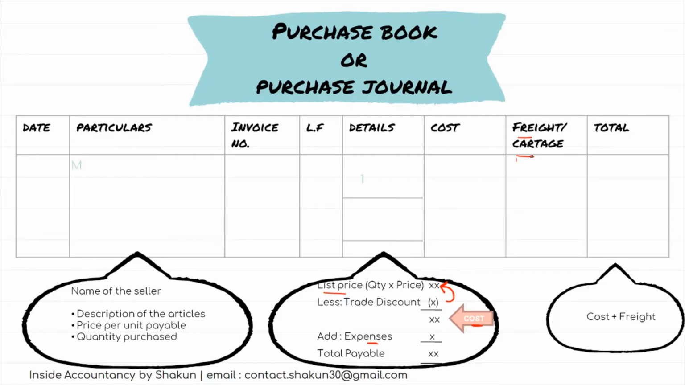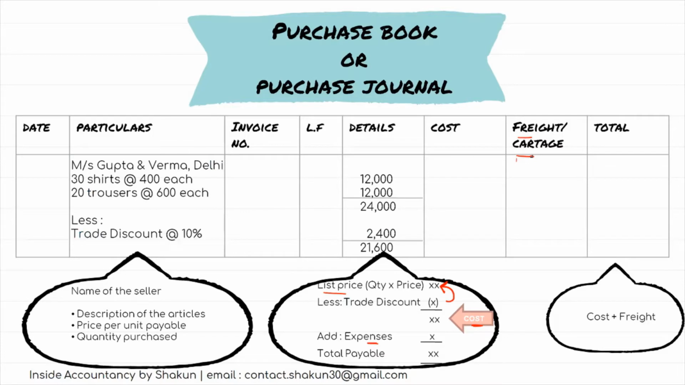Now let's have a look at a random transaction which I've just mentioned here. In this transaction, as you can see, I have mentioned the name of the seller first, followed by the quantity multiplied by the price. The amount is shown here under details. The total is 24,000, which is the list price.